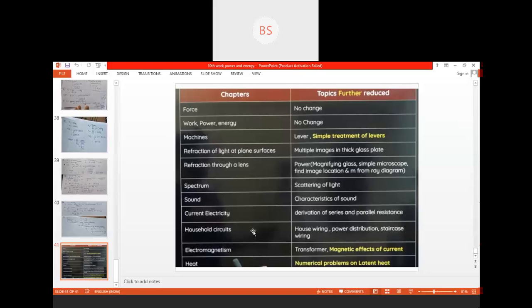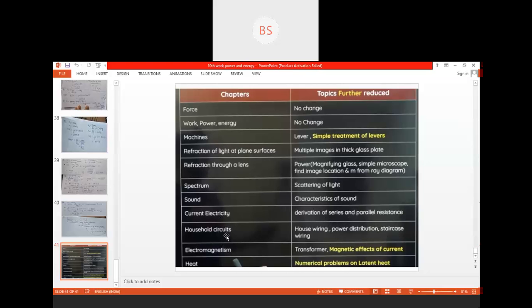It's there. If you want, I will send you the further reduced syllabus copy. Do you want it, or do you have it? You have it, or shall I send the soft copy? You can go through that also. You can understand what all things are deleted from that. No issues, I will send it today.